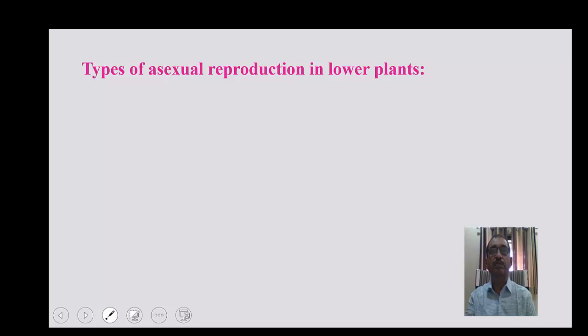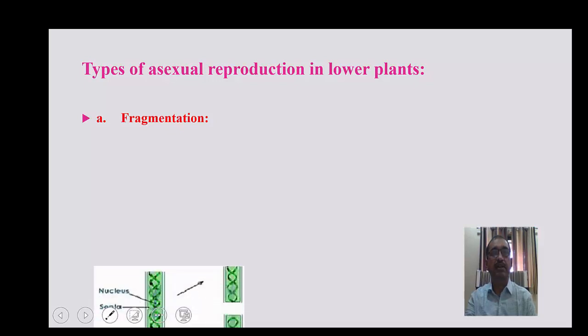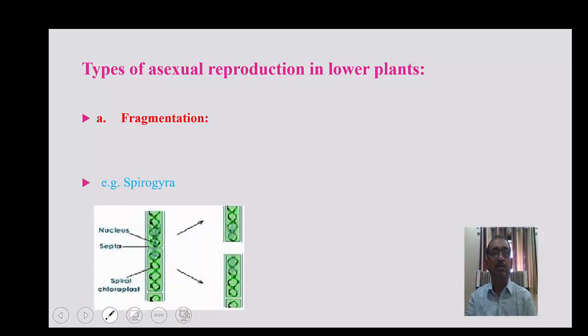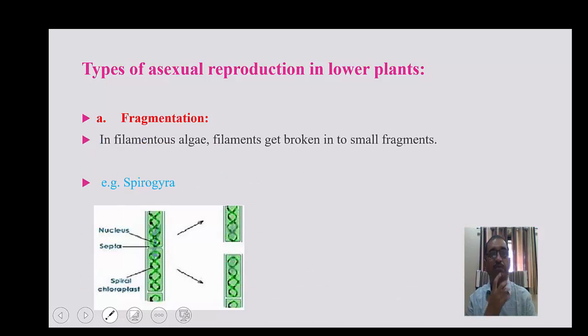Types of asexual reproduction in lower plants. The first type is fragmentation. In Spirogyra, the body is filamentous, and when this filamentous alga is broken into fragments, each fragment develops into a new individual.